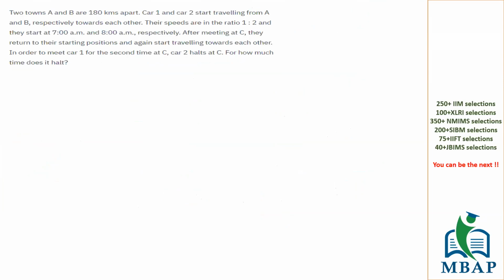Okay, this is a good question on time, speed, and distance, which is again an IQ based question. It's not a mathematical question.